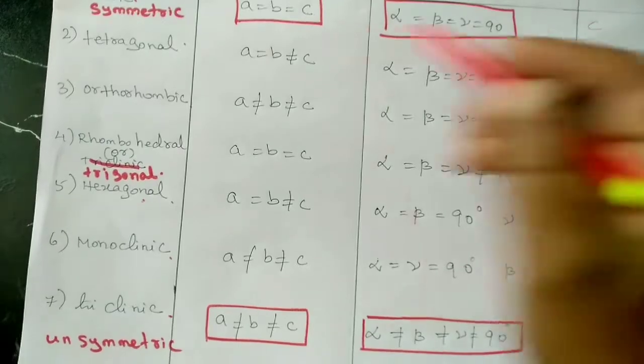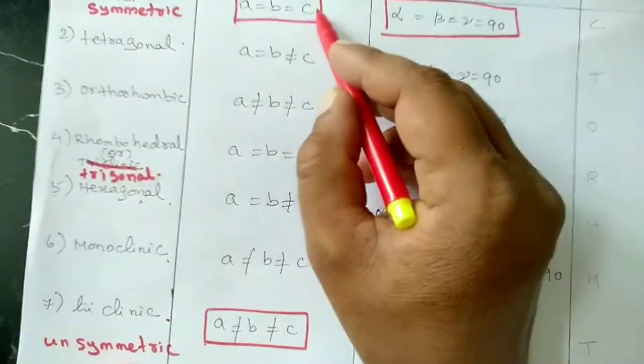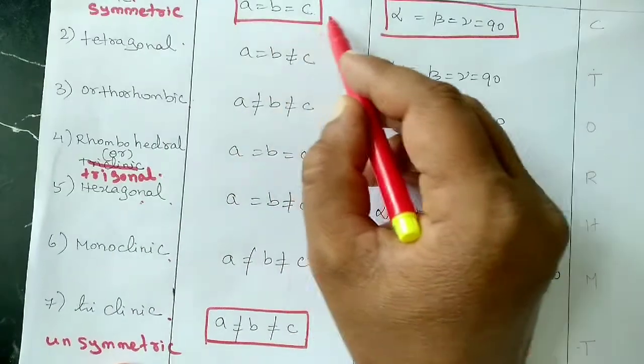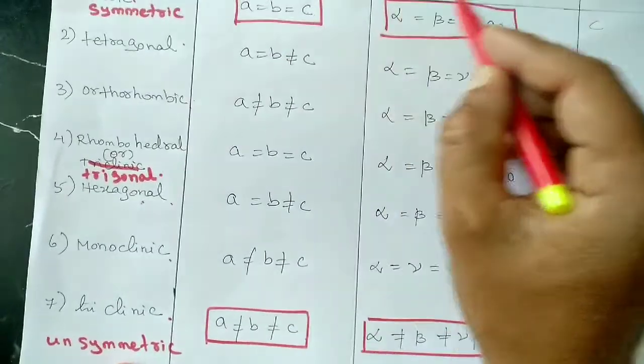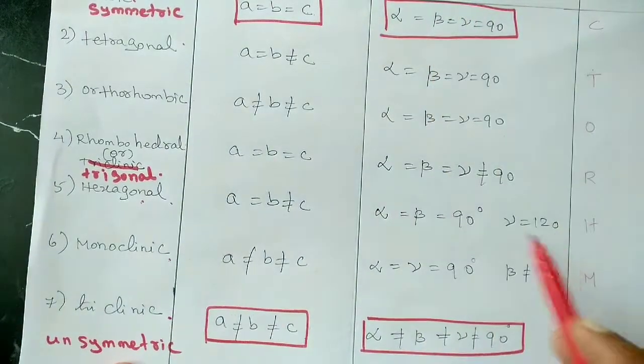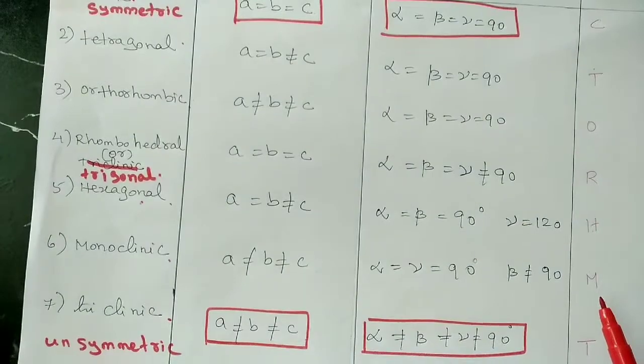You may note that for cubic, the edge length is symmetric, that is perfectly equal. The edge angle is also equal to 90. So it is a symmetric crystal system. Cubic is a symmetric crystal system.